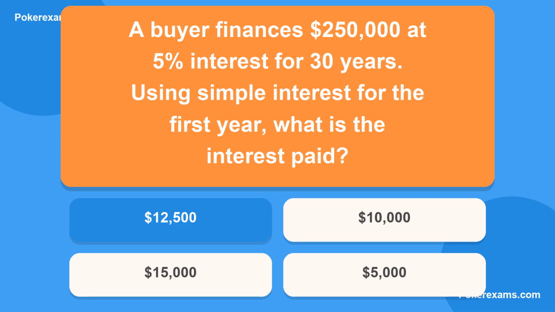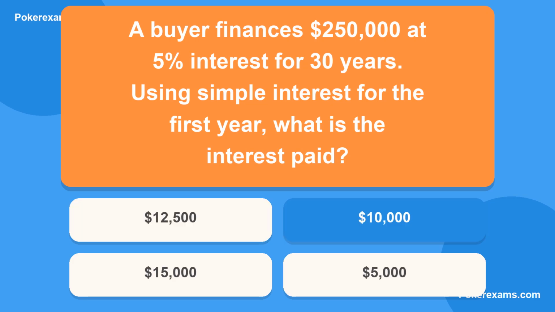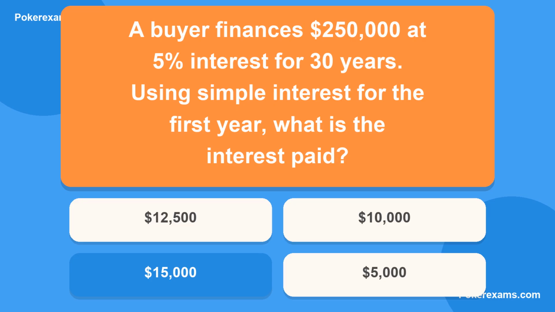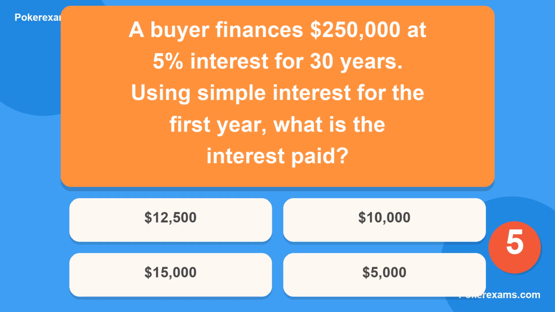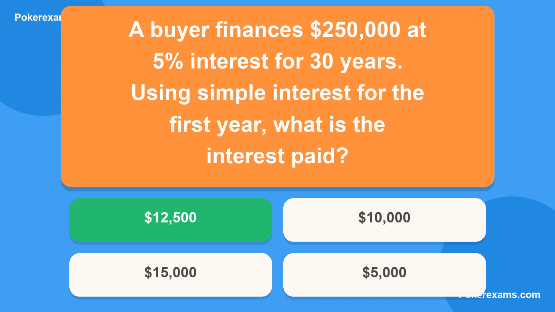Is it A, $12,500? Or B, $10,000? Could it be C, $15,000? Or lastly D, $5,000? The correct answer is A.